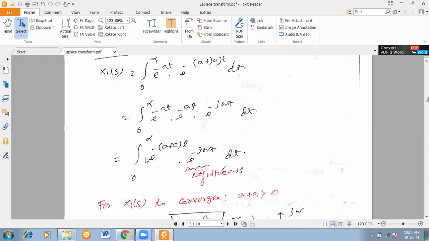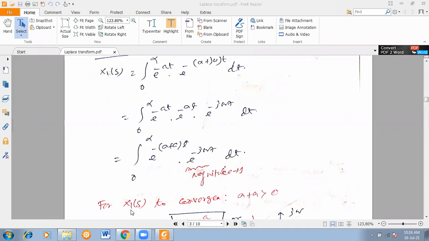For x1(s) to be converged, x1(s) must converge until and unless sigma plus a is greater than 0. That means sigma plus a should always be positive. What I am telling you, are you getting it or not, please tell me.